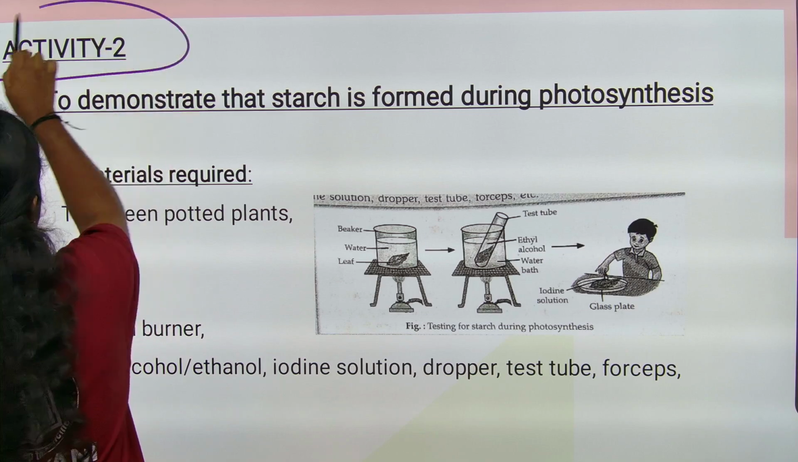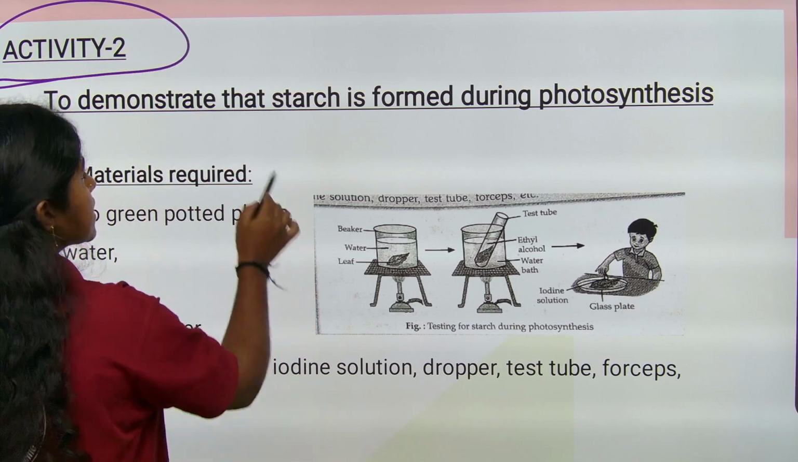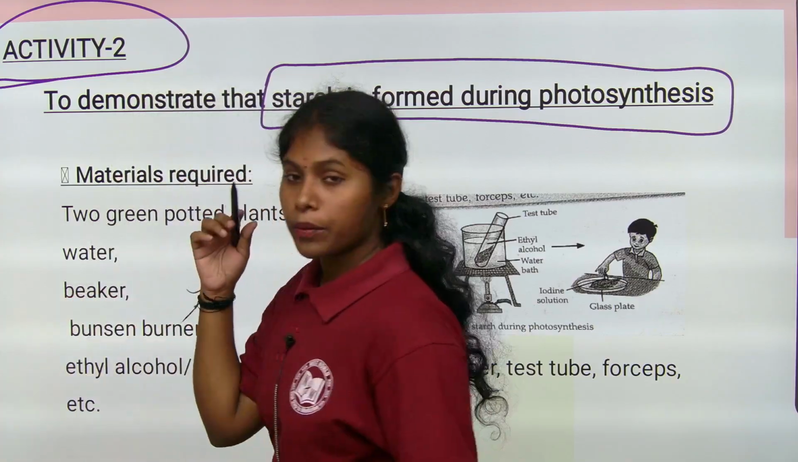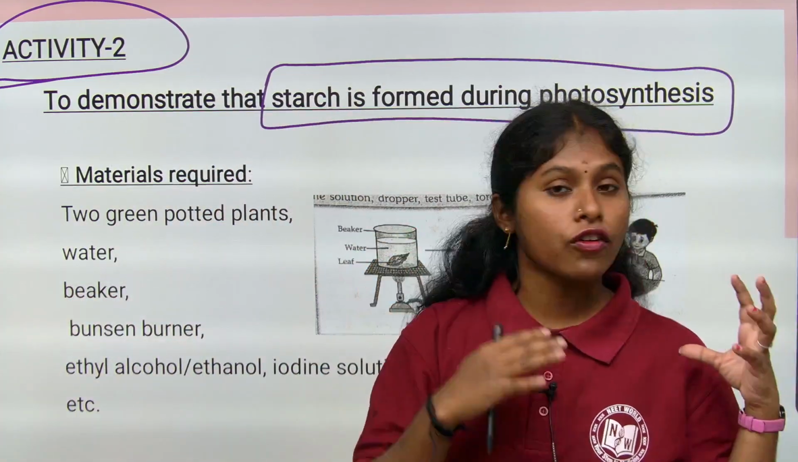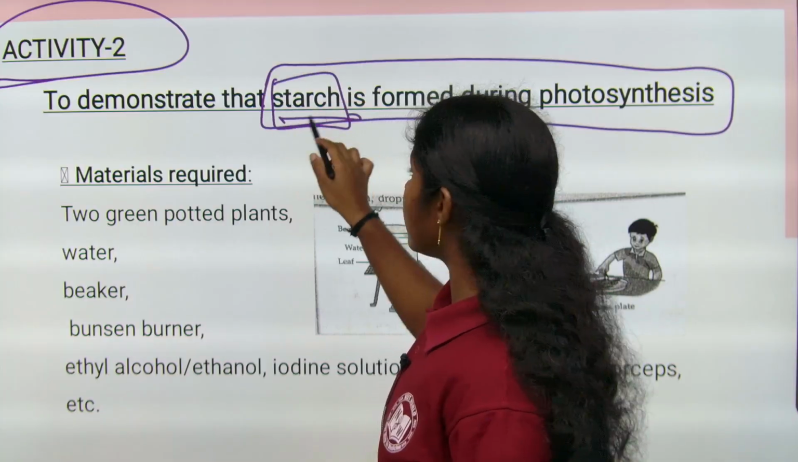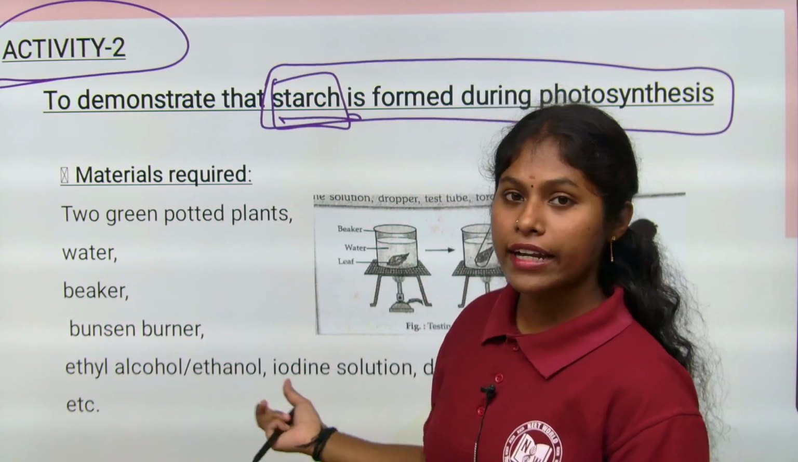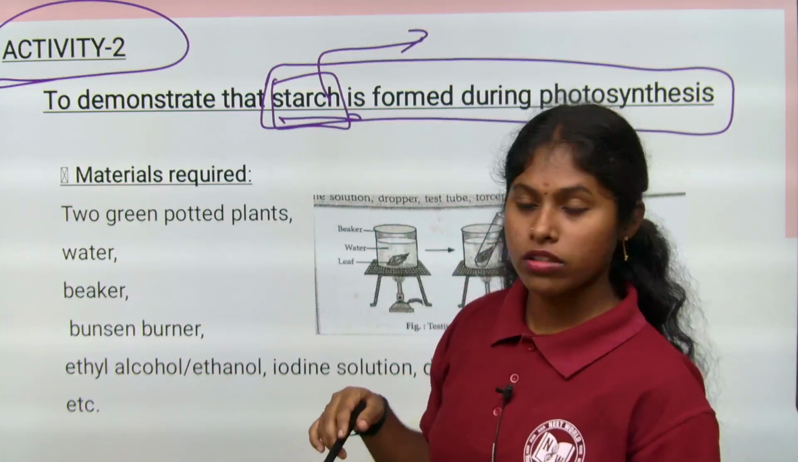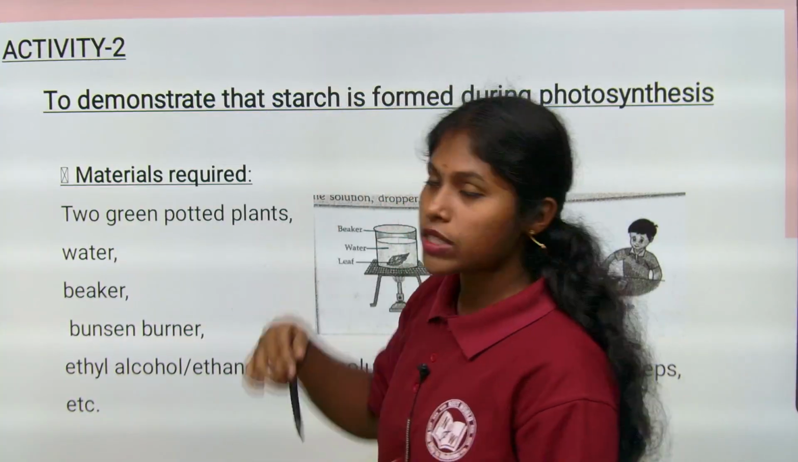Here is activity 2, children: to demonstrate that starch is formed during photosynthesis. By the end of the process of photosynthesis, the result is starch. By this activity we are proving that starch is formed as the end product of photosynthesis. Let's see what materials are required for it.